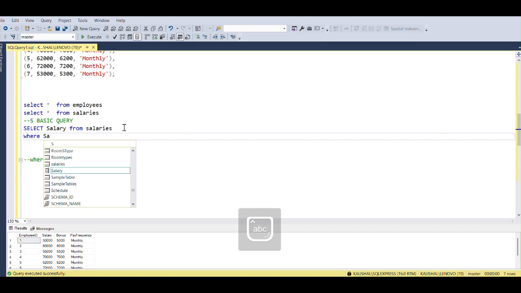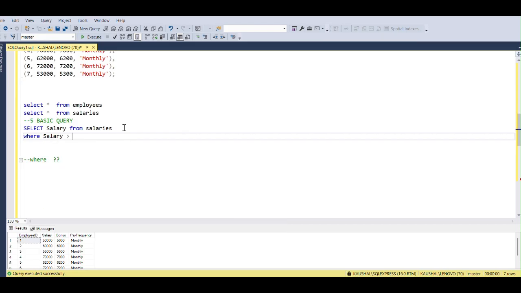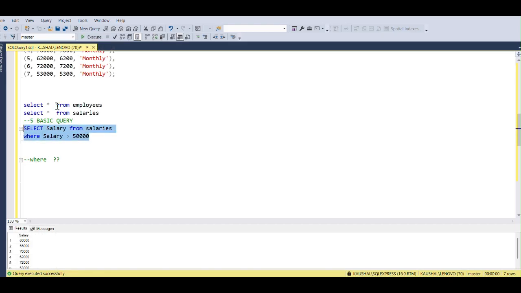And then WHERE salary is greater than 50,000, so it will select only the one column, salary, and the values which are greater than 50,000, and you can see that.